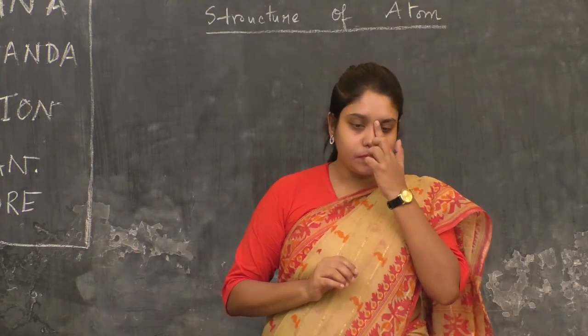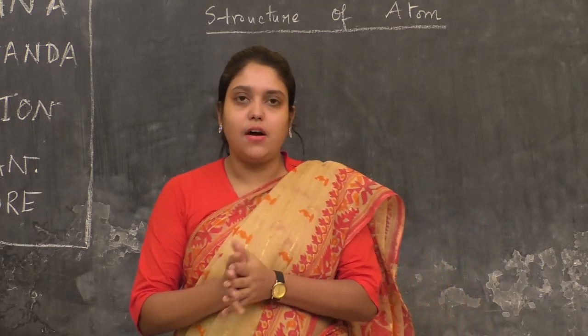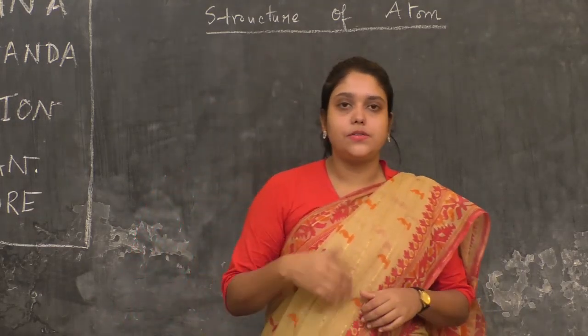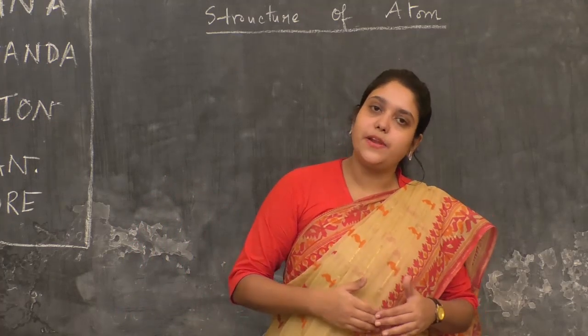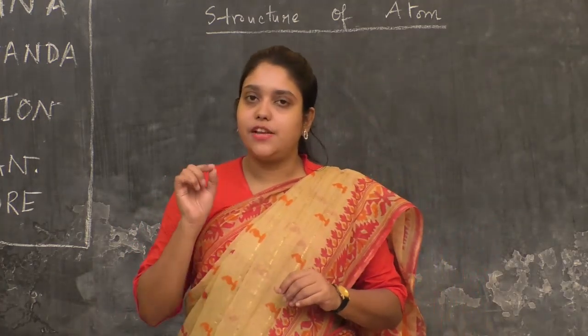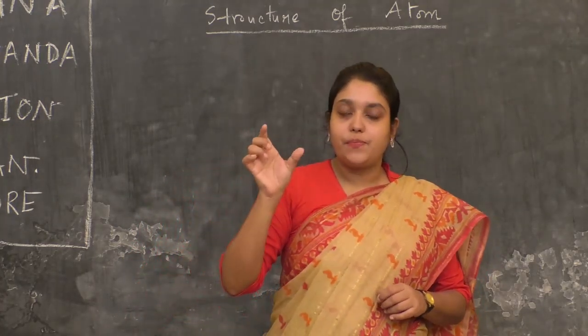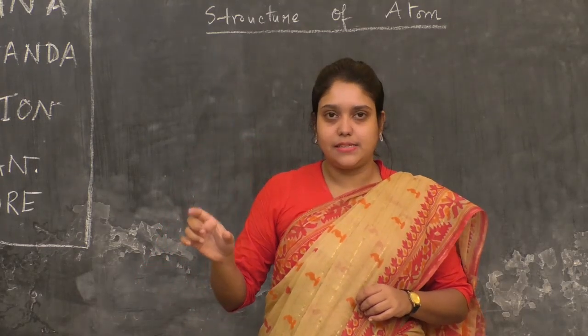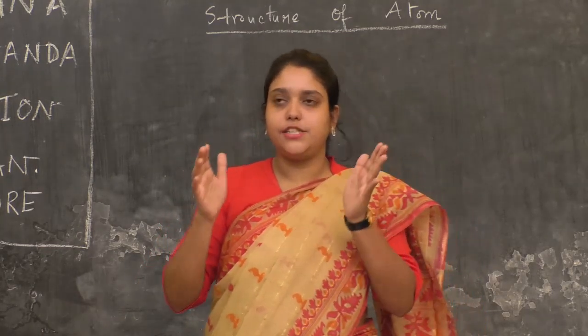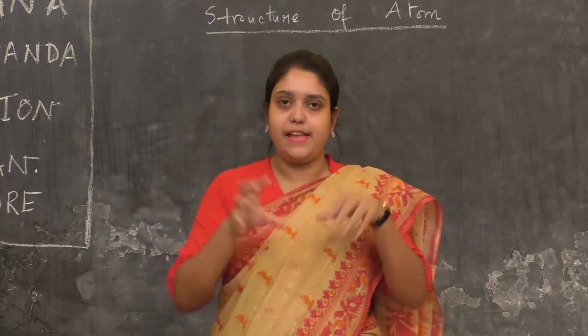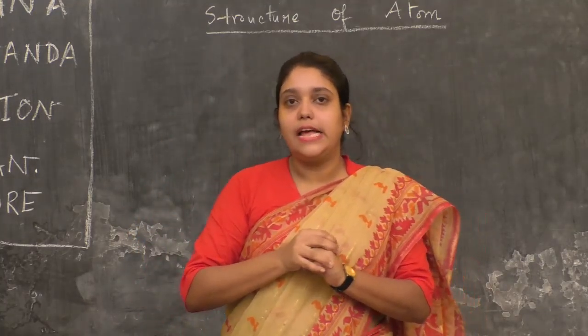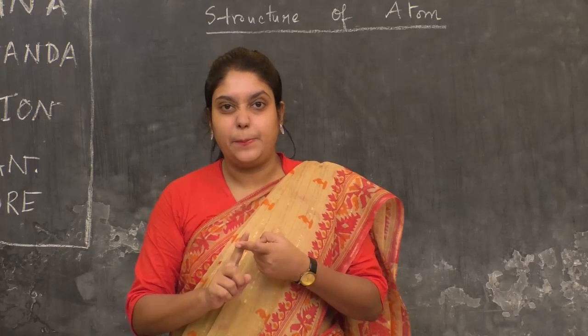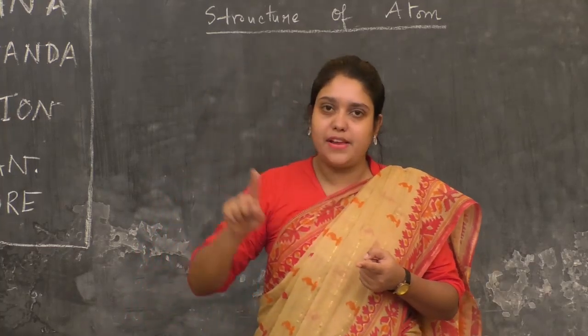After the discovery of the electron, it was also observed by experiment that the ratio of charge to mass, the e by m value of an electron, is the same in all materials.